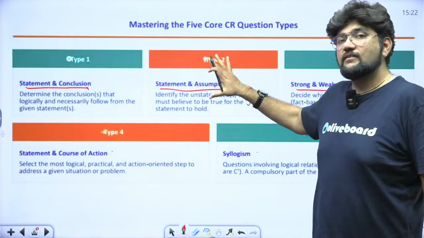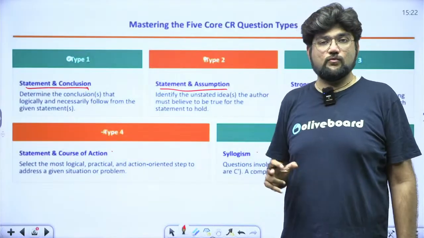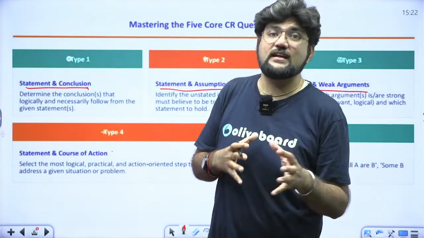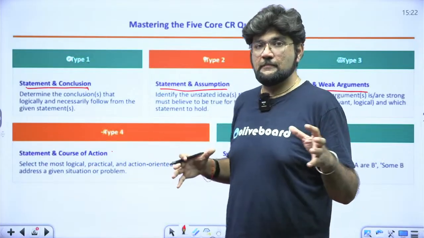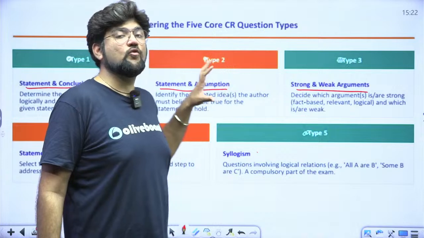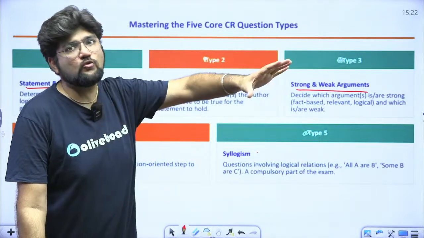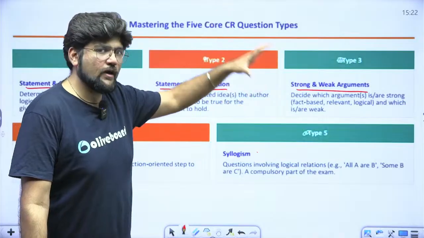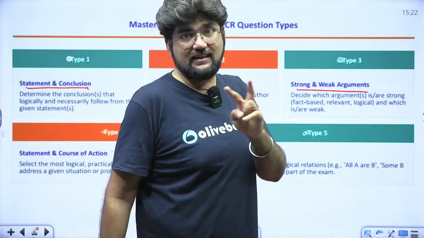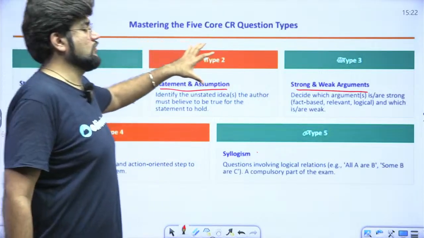And assumptions are from the point of view of the author. Everything is from the point of view of the author, never from your point of view. Your point of view, your opinion does not matter. Please detach yourself emotionally from the questions. That means your moral ground, your moral opinion is of no value in these questions. So if you start thinking in that way, you are always bound to make an error. I will show you everything. What are the common mistakes which students make? What are the common traps which examiners lay for you in these questions? That is where you're getting problems.